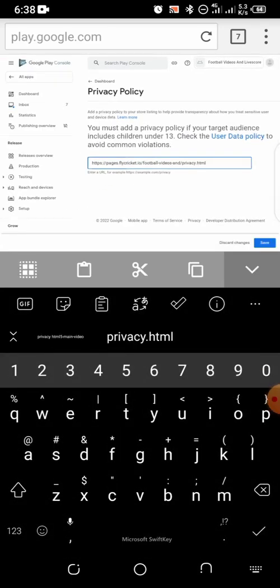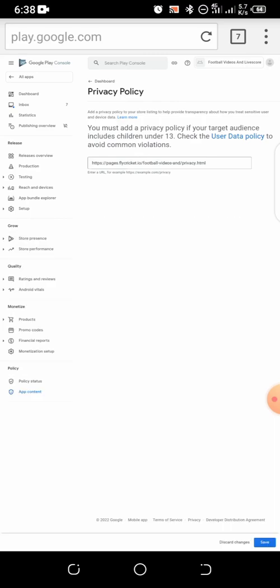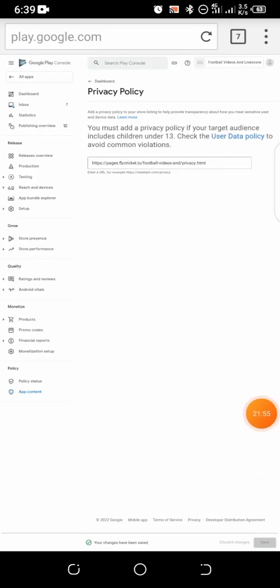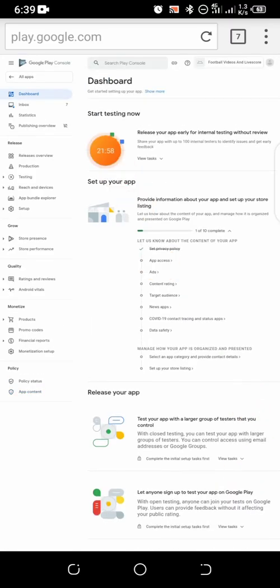So I'm going to paste the link right here. All right, so that one is fixed. I'm going to save it right now. I'm going to click on save. All right, they say your changes have been saved. So I'm going to go back, click on that back button.